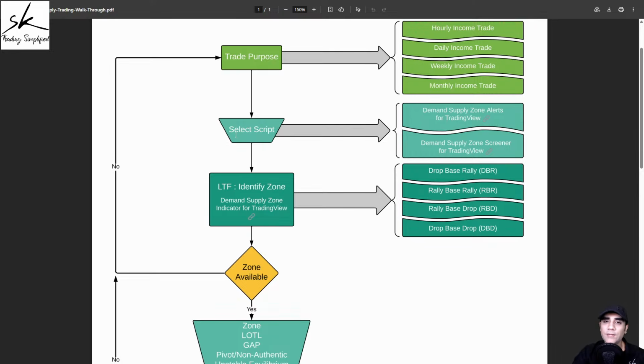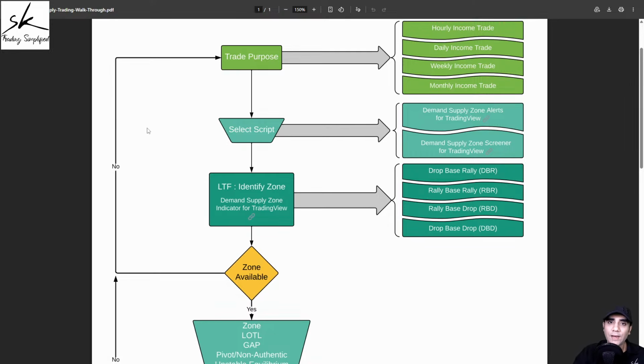So step 2 was to get a smaller list. Now, how you get this smaller list is completely your choice. There are a number of free scanner screeners available on the internet. If you do a Google search, you can use those free scanner screeners. If you want scanner screeners which are purely based on demand and supply, then we have two custom built tools which are purely based on demand and supply.